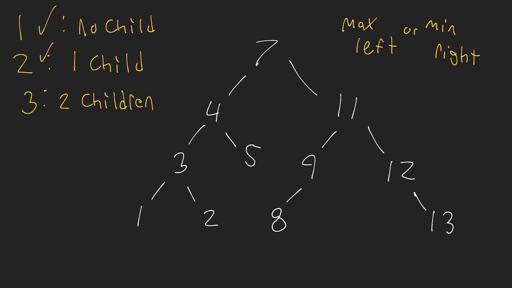Okay, so now how do we delete the node using the second approach, which is finding the minimum value in the right subtree? Well, again, the same thing applies here. We need to find the minimum value. Now, the minimum value in the right subtree is going to be the node that's the furthest left. In this case, the node that's the furthest left is 12. Now, if this node had any left children, so it had a value like 11, then that would be the minimum node. So the same thing applies, in reverse order, on the right side.